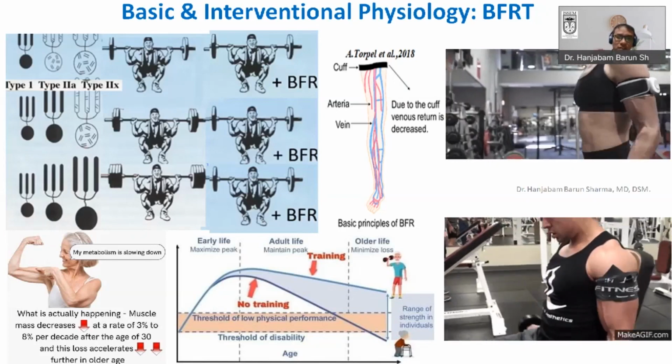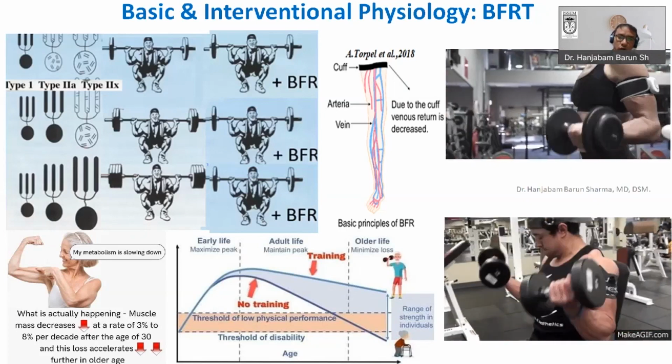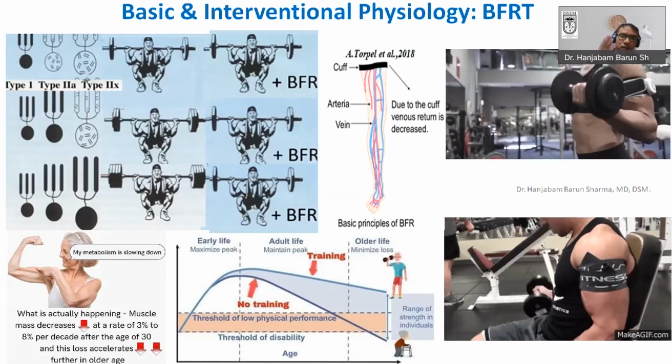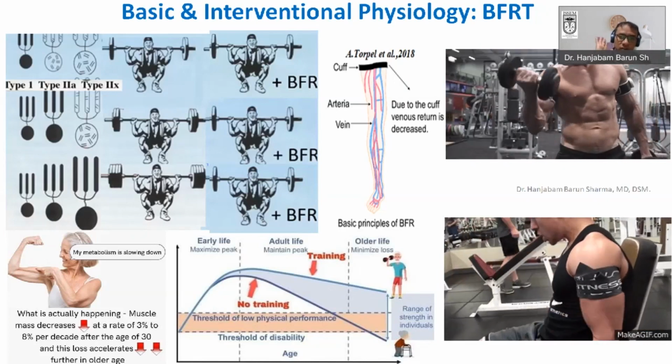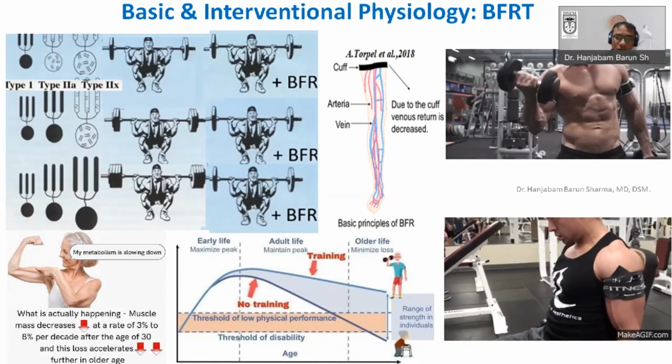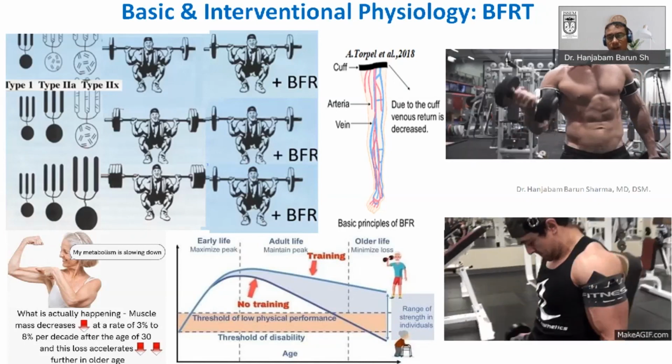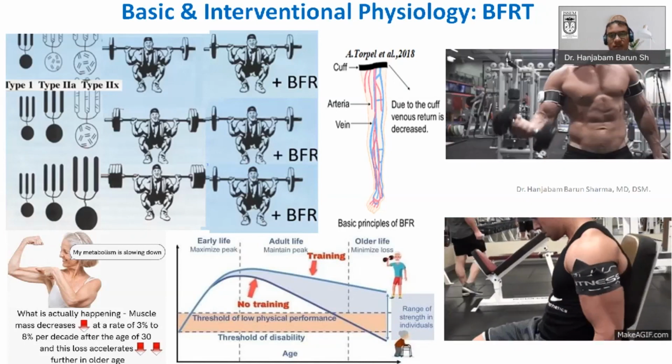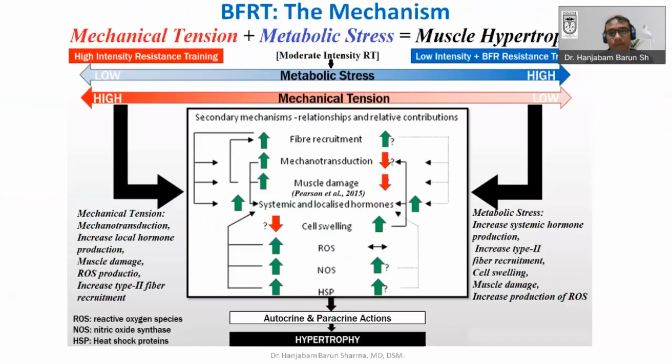But if you want to achieve that benefit at a much lower load, like for example 30%, 20%, or 40% of 1 RM, or less than 50% of 1 RM, you can still do it just by applying blood flow occlusion. That is the beauty of blood flow occlusion training. So the basic mechanism of the occlusion technique is very simple.